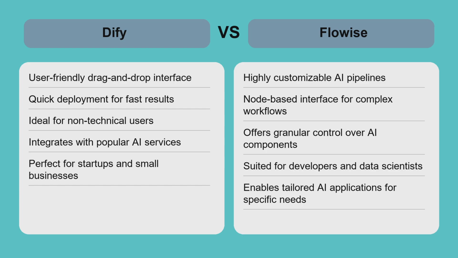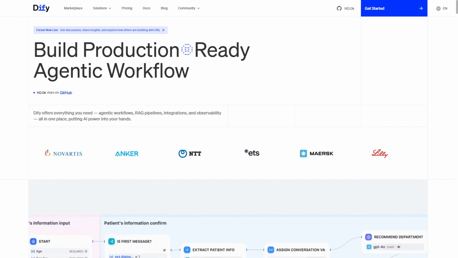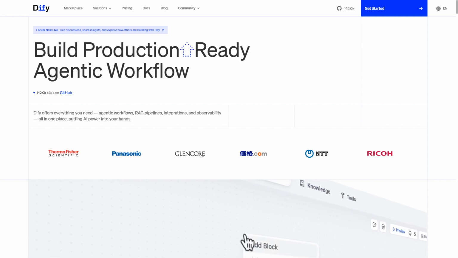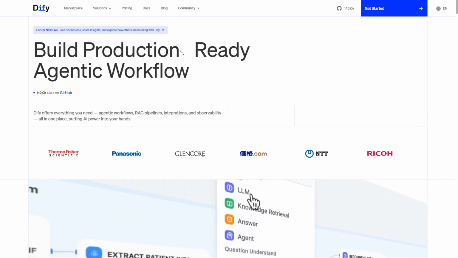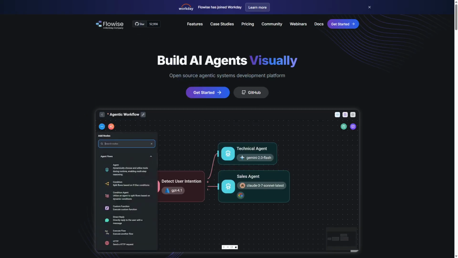Choosing depends on your technical skills, project complexity, and how much control you need over AI workflows. Choose Dify if you want a straightforward, no-code AI builder that delivers fast results with minimal technical expertise. Opt for Flowise if you need advanced customization and are comfortable with AI pipeline design.